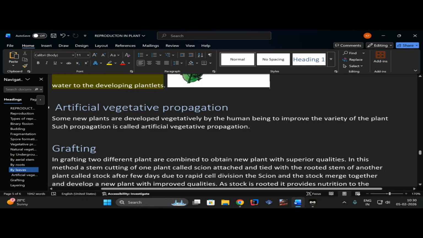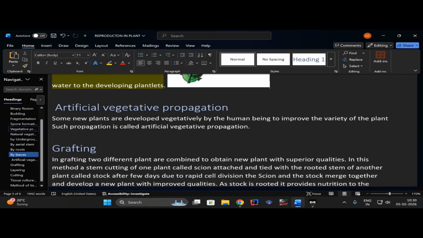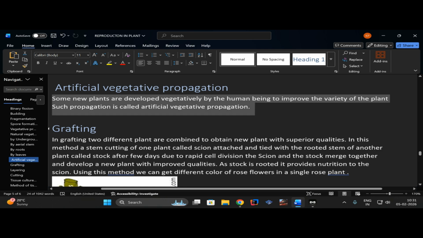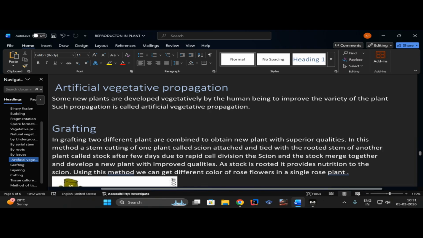So let's move on to the artificial vegetative propagation. Some new plants are developed vegetatively by the human being to improve the variety of the plant. Such propagation is called artificial vegetative propagation. So what does that mean? It means that the plant which is developed by human beings to get a superior quality of the plant or something better, that is called vegetative propagation.